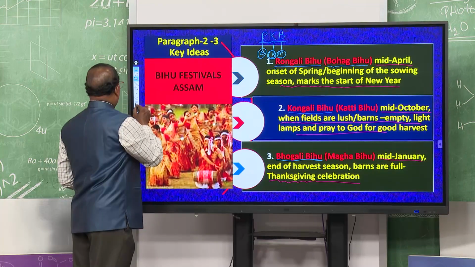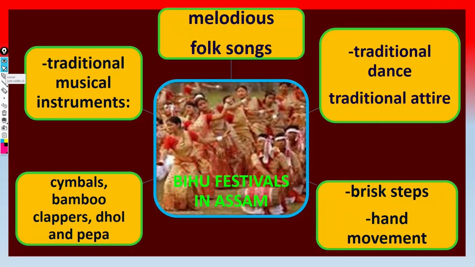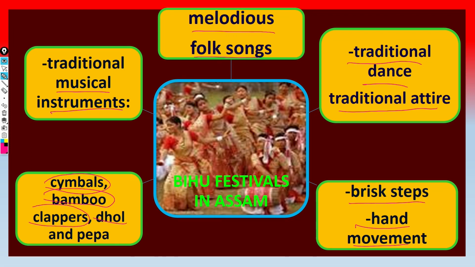So, now you see, so what they do, Bihu festivals. So, how they observe the Bihu festival, 1, 2, 3, 4, 5 boxes are there, and you just see traditional dance, melodious folk songs, right, then traditional attire means dress, brisk steps, very quick steps, and with hand movement, and then they play musical instruments, right, cymbals, then bamboo clappers, dhol and pipa.